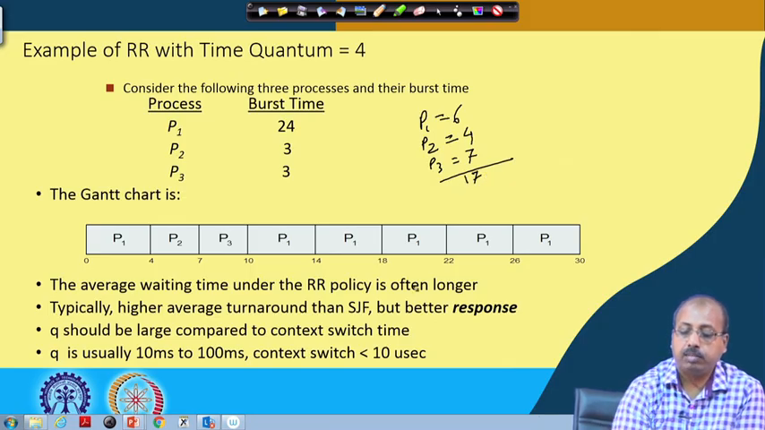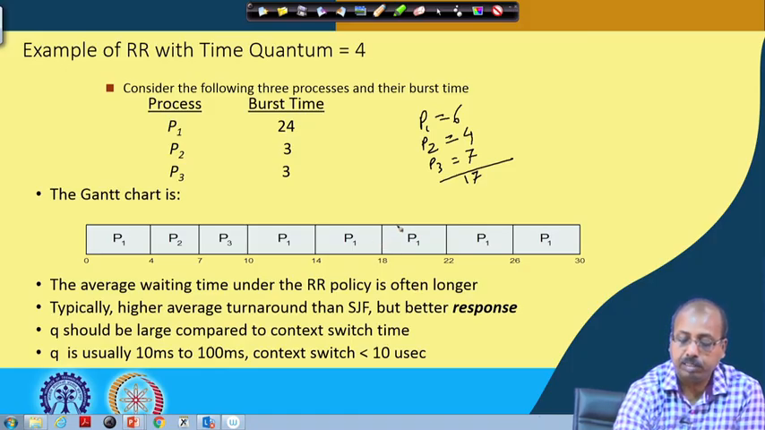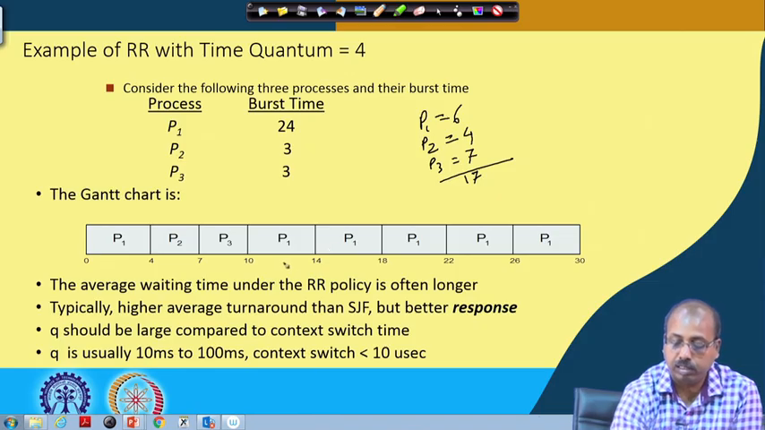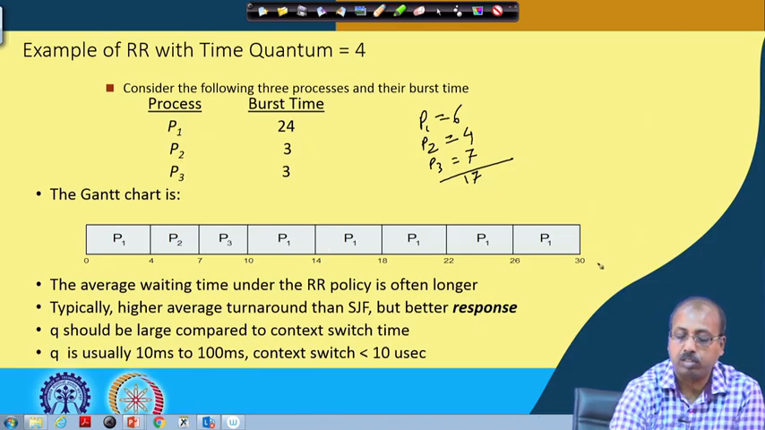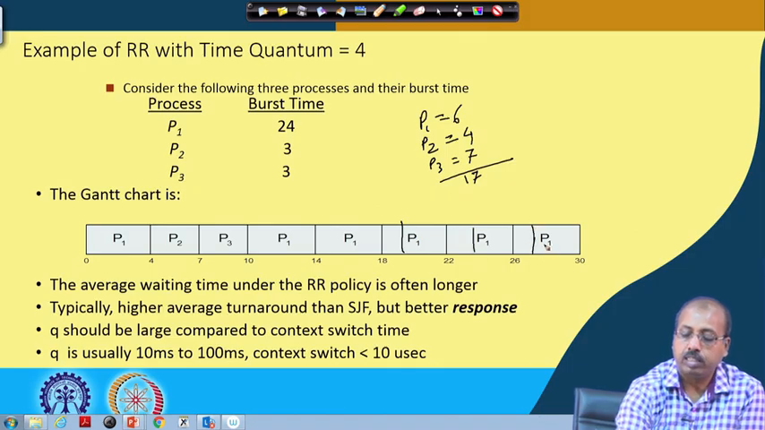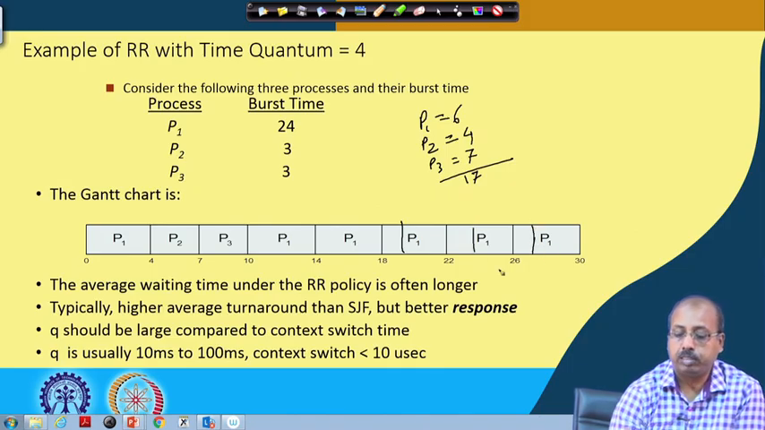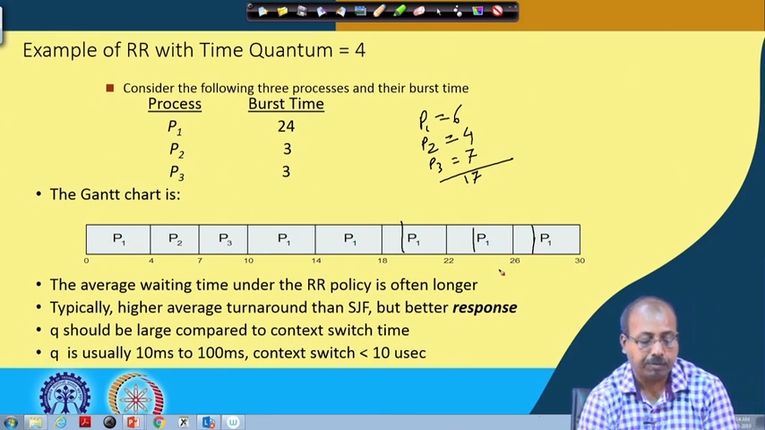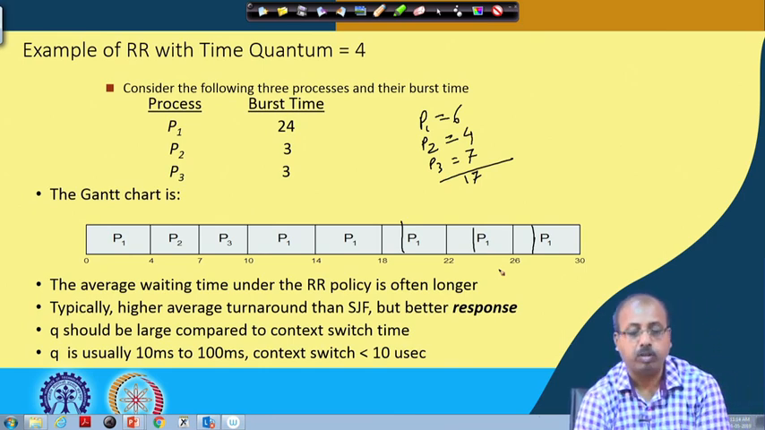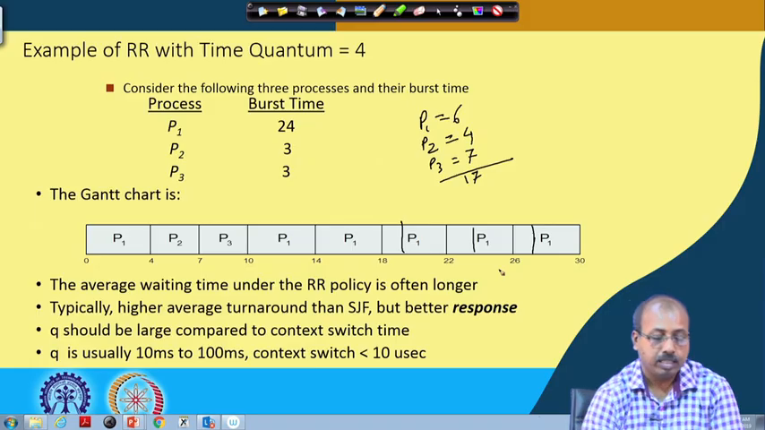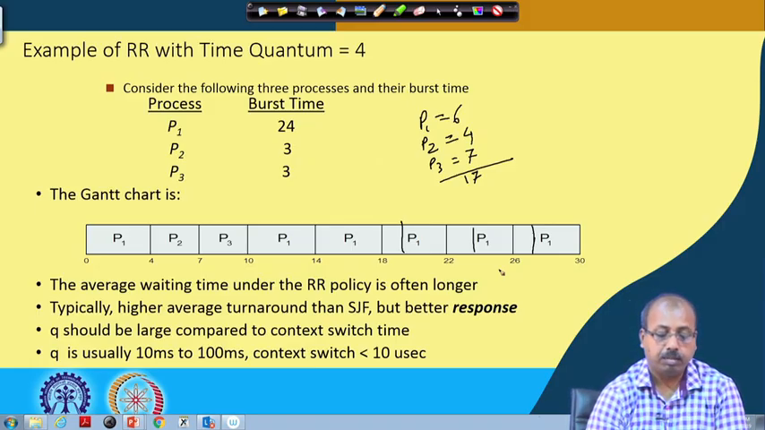Of course, in this particular case we do not find much difference; it is like the FCFS policy. But if there are more processes, such that P1 is not executing in successive time slots and some other processes come in between, then P1's waiting time will increase further. In general, the average waiting time of the round robin policy is larger than others, it typically has a higher average turnaround than SJF, but better response time.